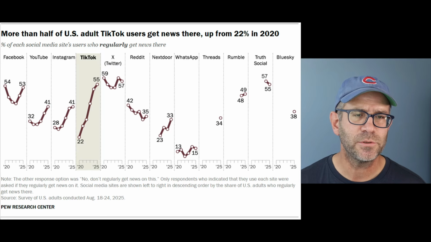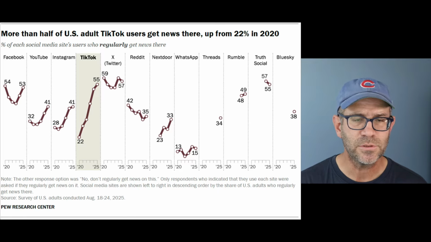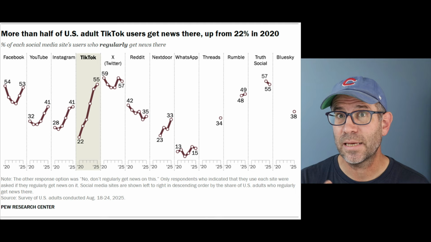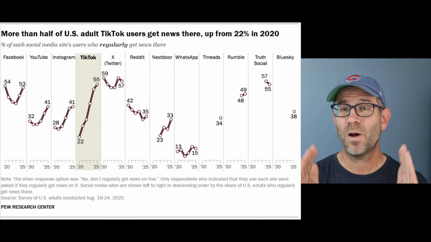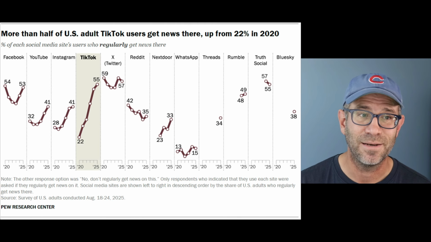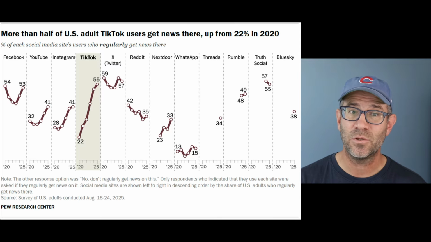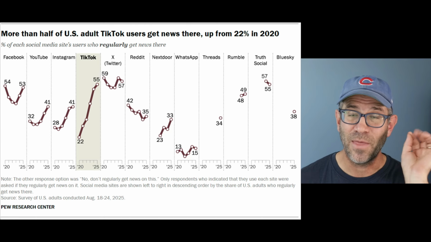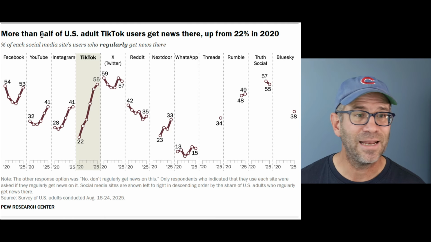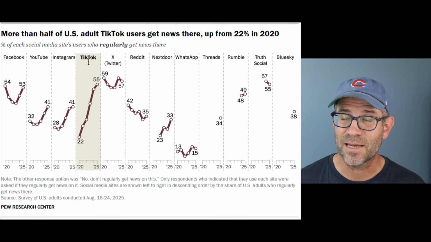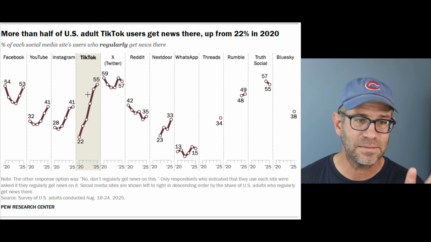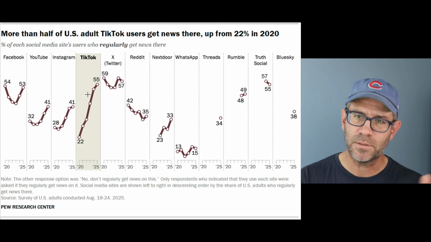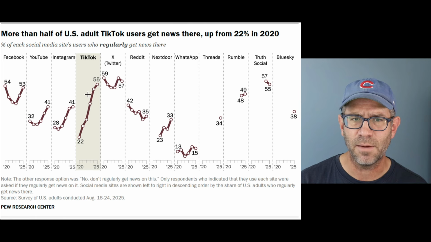So in this particular visualization, there's a variety of labels. So they've got a title, a subtitle, and a caption. The title, I would say, is declarative. They are telling me what they want me to see in this plot. More than half of US adult TikTok users get news there, up from 22% in 2020, okay? They want me to focus on TikTok. And if that wasn't obvious already, TikTok is bolded in this facet, and it has this light brown, kind of grayish background to make it pop out compared to all of the other social media platforms, okay?